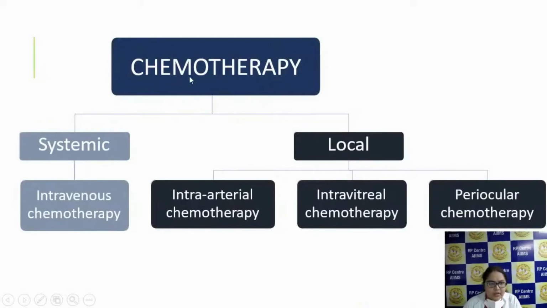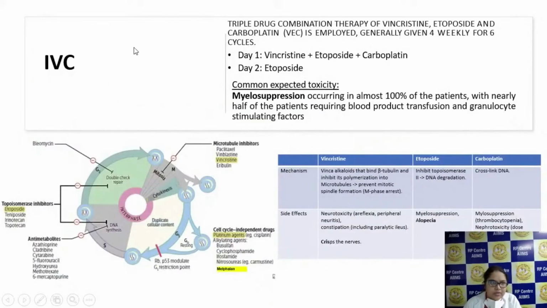Coming to chemotherapy, you can classify it into systemic and local. Systemic we are giving intravenously, and locally it can be given as intra-arterial, intravitreal, and periocular chemotherapy. Intravenous is a triple drug regimen. Everyone knows this is the VEC regimen. We give on day 1 vincristine, etoposide, and carboplatin. On day 2 we give etoposide.